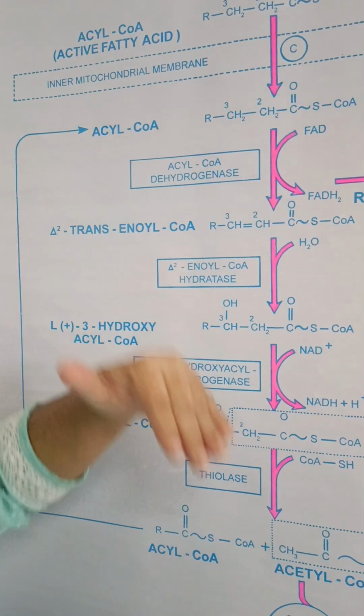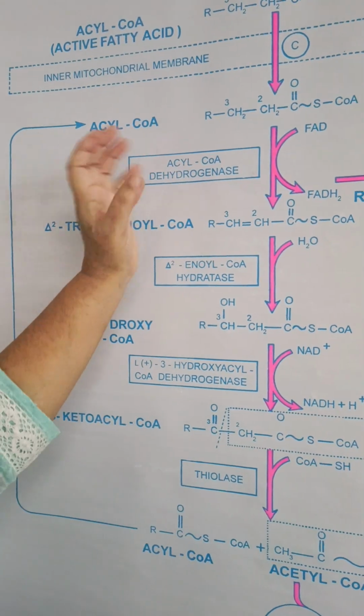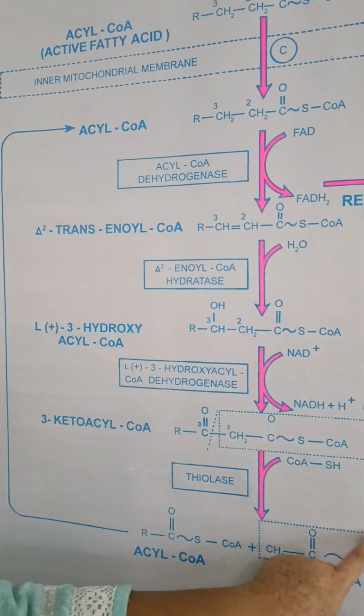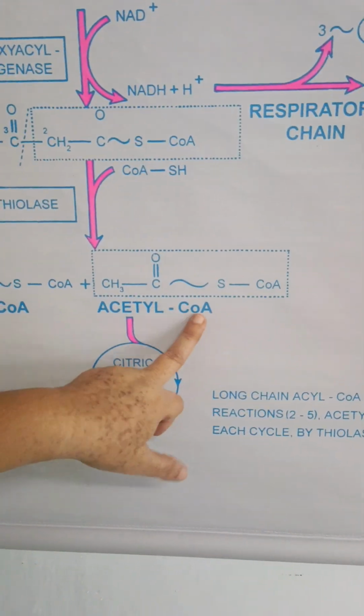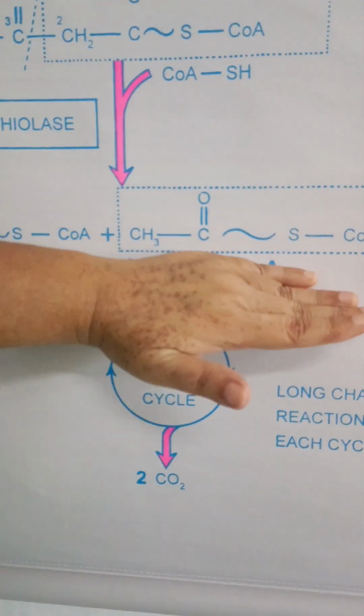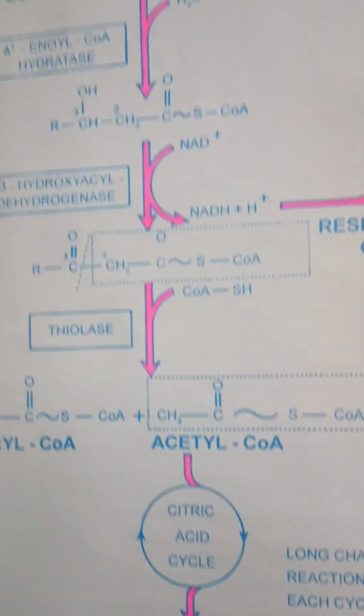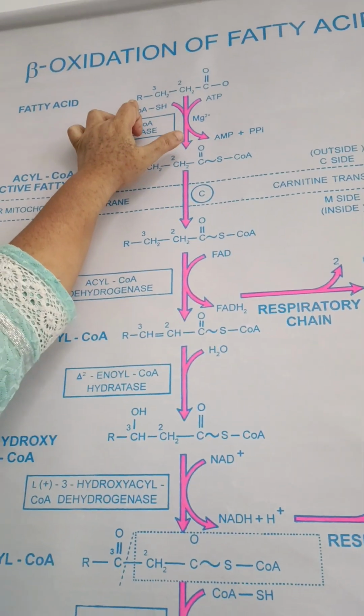This keeps on repeating and repeating until we get the final product, which is our acetyl coenzyme A. We want this molecule from the long chain fatty acids.